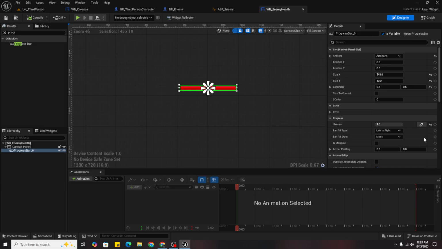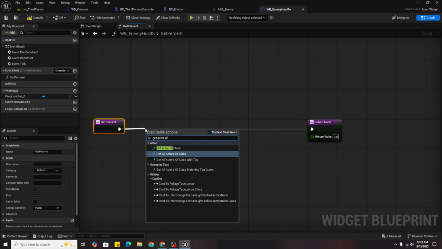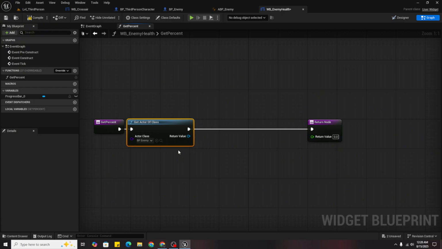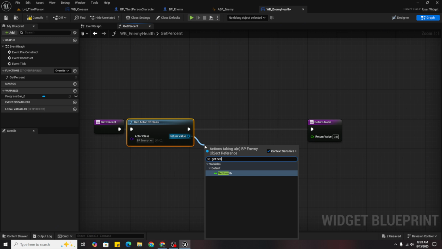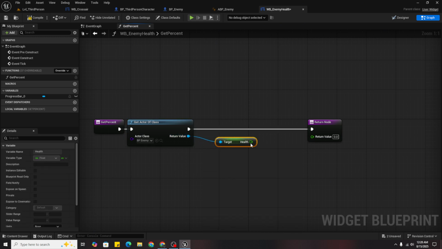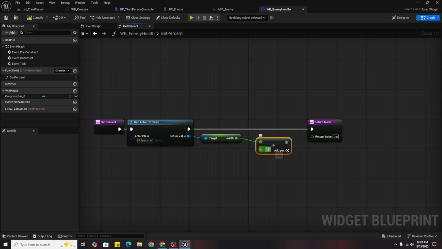Now drag it back and first get actor of class because we need reference. BP underscore enemy, get health. So the maximum percentage is 1, so we will divide it by 100 and now plug it in.